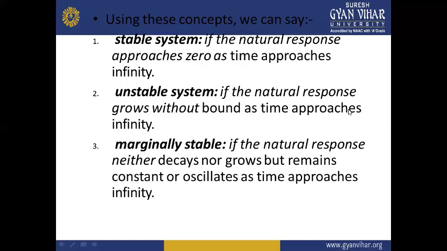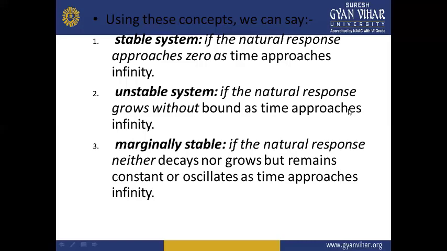But in case the response doesn't reach zero, but perhaps goes beyond the limits, beyond the boundaries, then the system will be called an unstable system. For example, there is a pendulum which is swinging from a particular height.